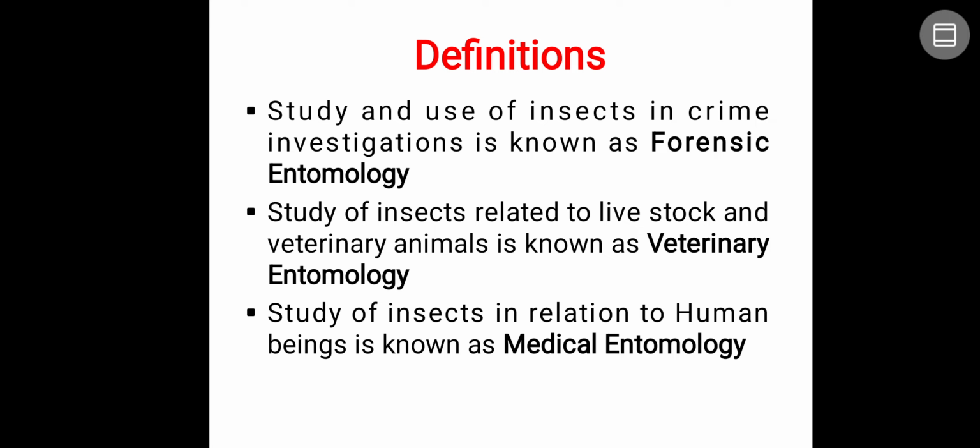Forensic entomology is the study and use of insects in crime investigations, and veterinary entomology is the study of insects related to livestock and veterinary animals. Next, medical entomology is the study of insects in relation to human beings. Some insects transmit diseases, like fleas or mosquitoes. We discuss those insects which bite us and transmit diseases. So this is a brief introduction about entomology. Thank you.